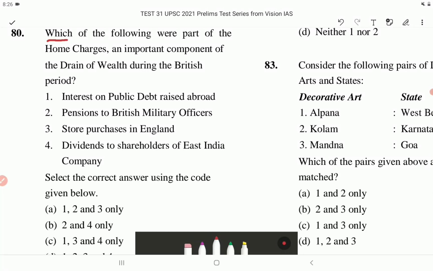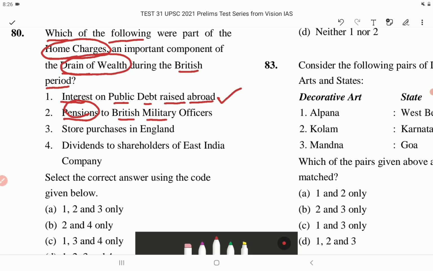Which of the following were part of the home charges and important component of the drain of wealth during the British period? Number 1. Interest on public debt raised abroad. This is correct. Number 2. Pensions to British military officers.